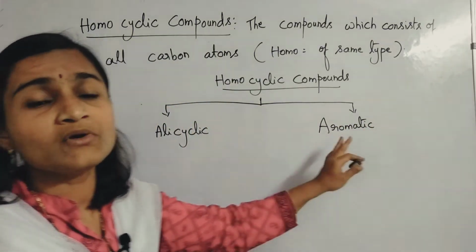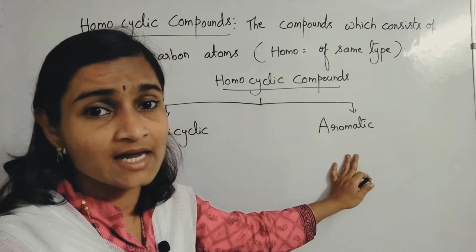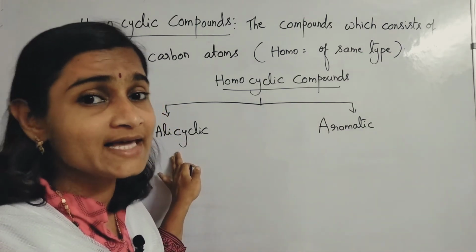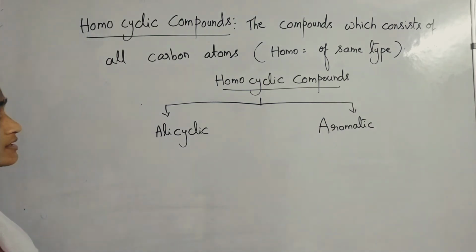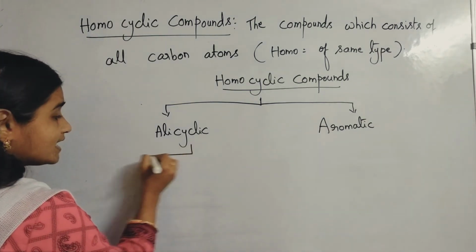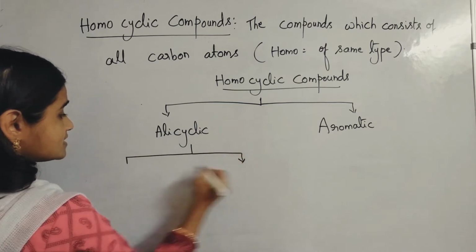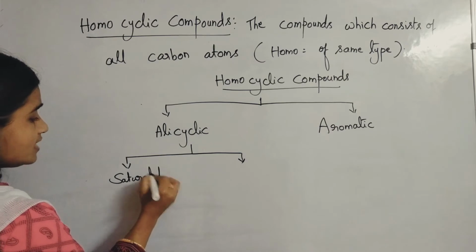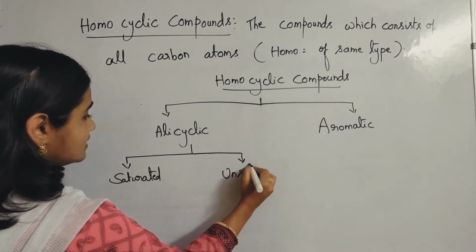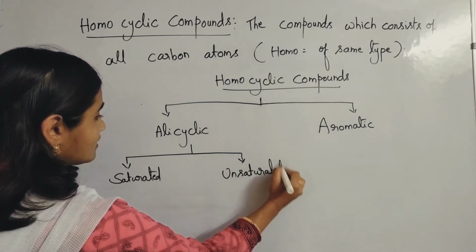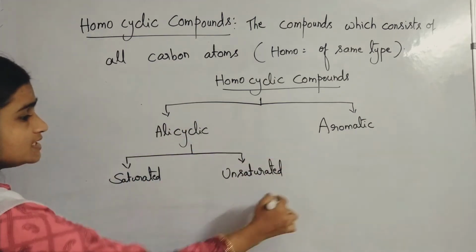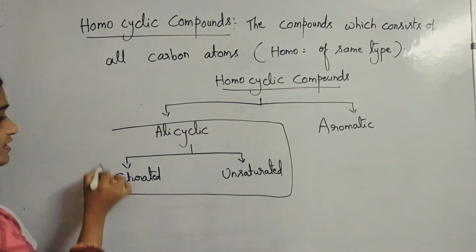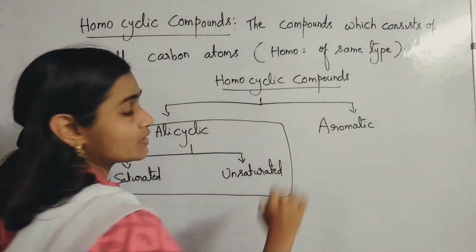Aromatic compounds we'll learn in the next class. In this class we are going to learn only about alicyclic compounds. Alicyclic compounds are again divided into two types, saturated and unsaturated. In this video we learn only about the saturated part; in the next video we'll learn about the unsaturated one.